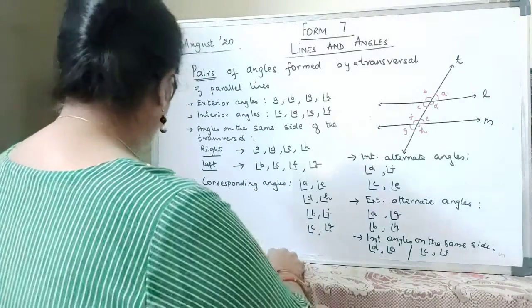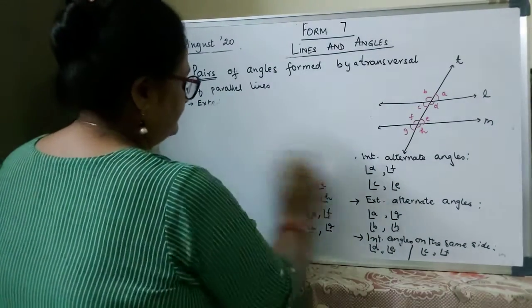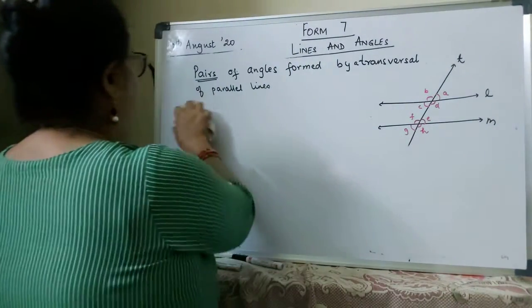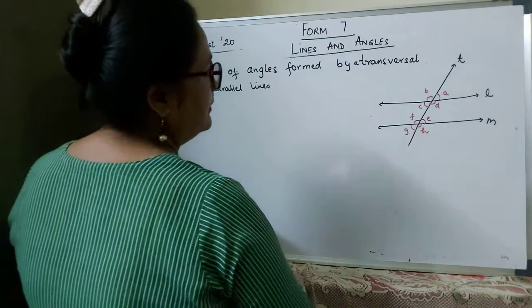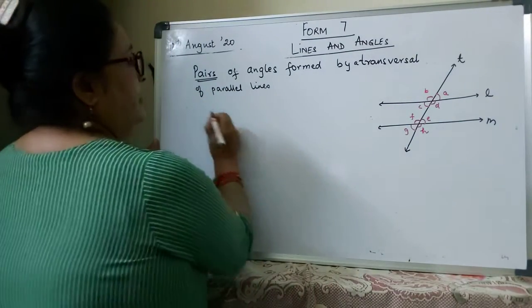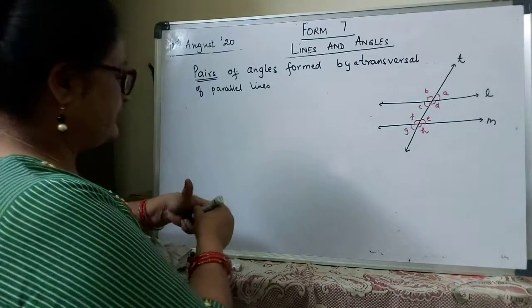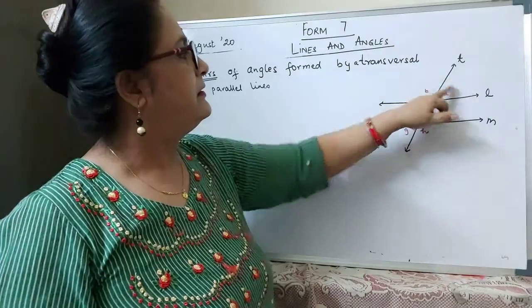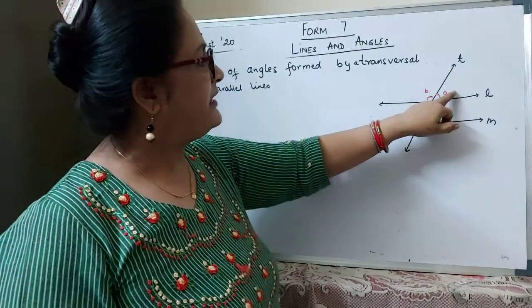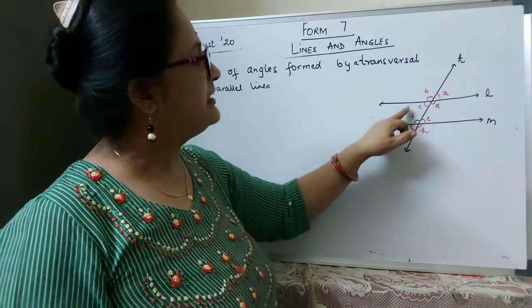Now let us see what we know about the angles. If you look at angle A and B, they are a linear pair. So, if A is acute, B is obtuse. A and C are vertically opposite.